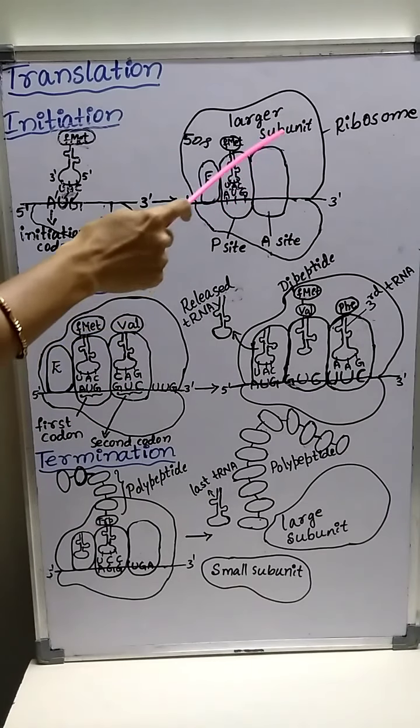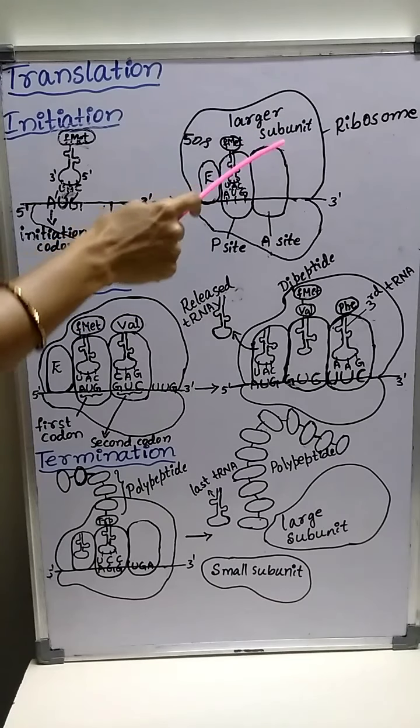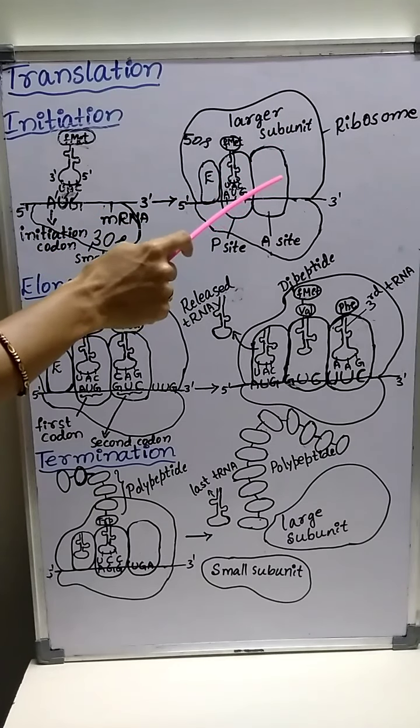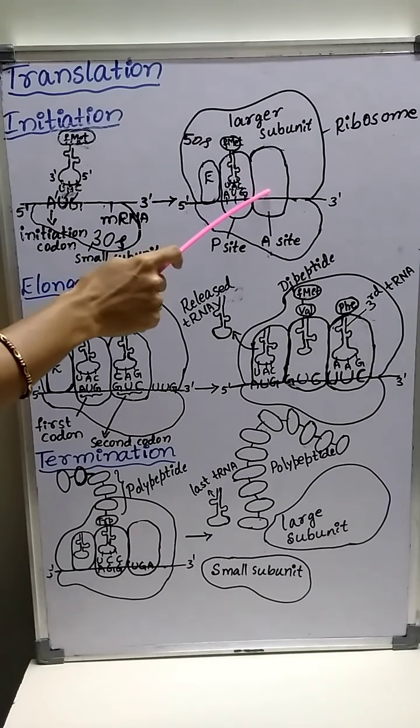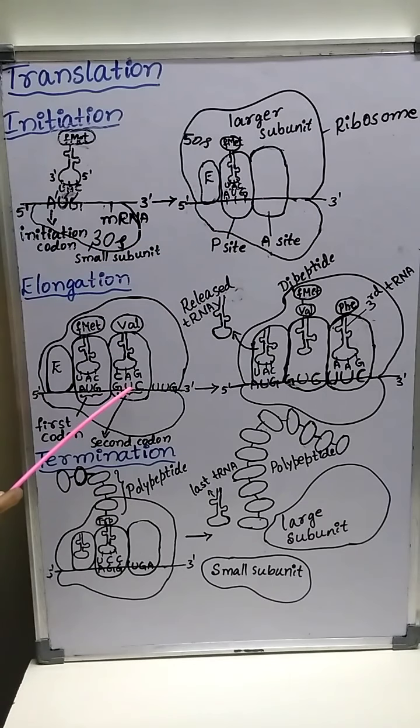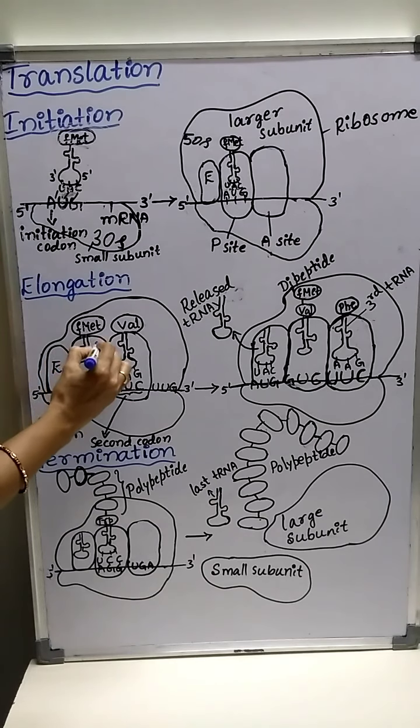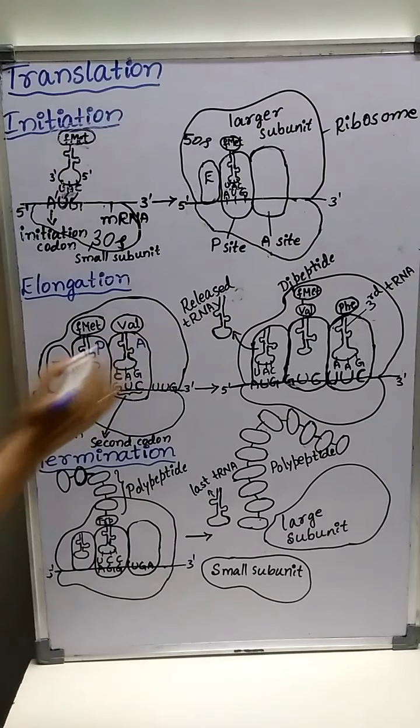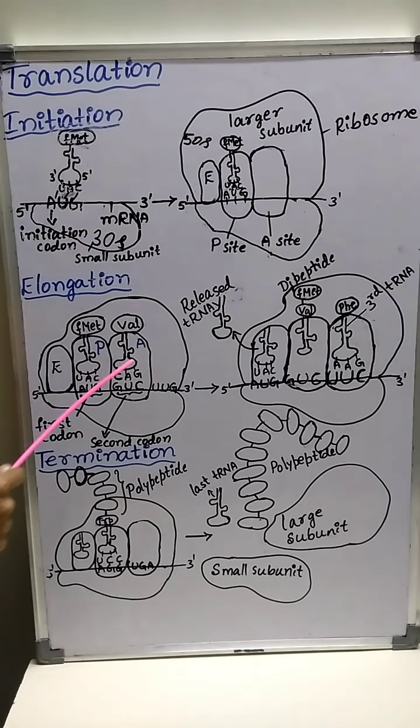So the second tRNA carrying the second amino acid comes and binds to the second codon on mRNA, here. This is the A site. This one is the P site and this one is the A site. The first tRNA is present in the P site of the ribosome, whereas the second tRNA occupies the A site.